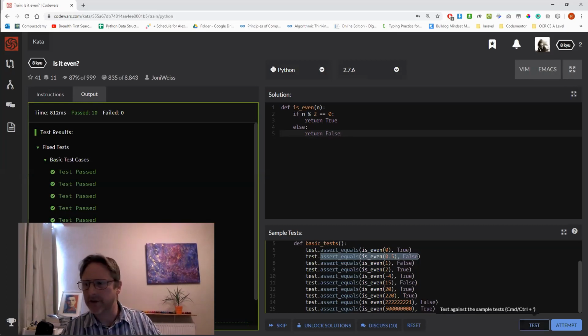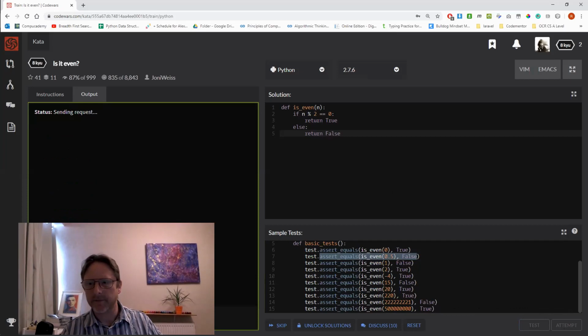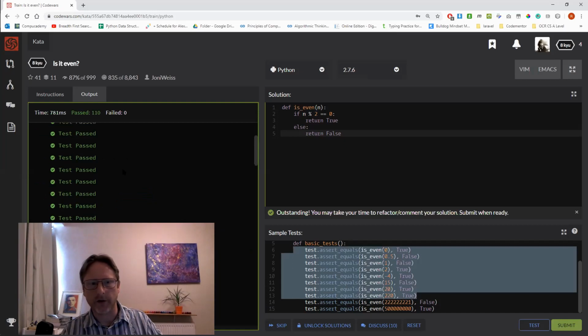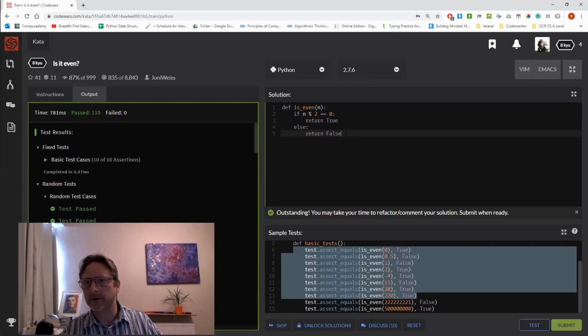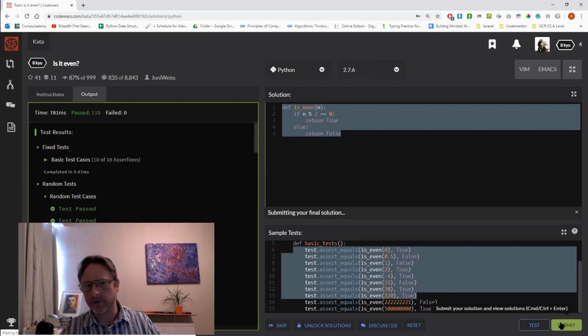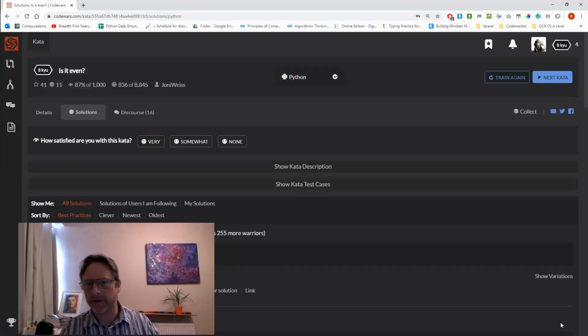So we've run the tests. Now when we attempt it, as well as these tests getting run, there's also a whole bunch of other tests. And you see here they've done 100 in the background. And some of them are random and some of them are coded by the kata author. And they all passed, okay? So my code was solid, apparently. So then the interesting bit, you submit it. That means you get the, what's the word, the honor points for submitting it. They have this honor system.